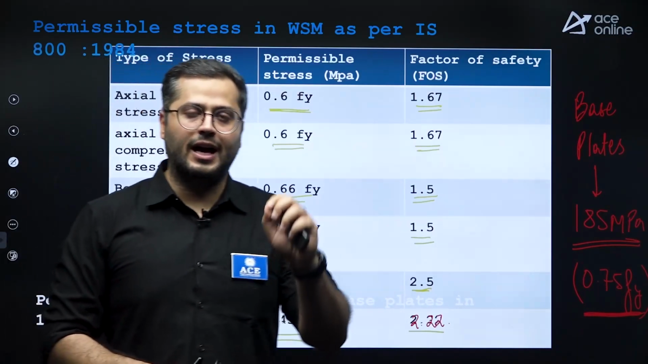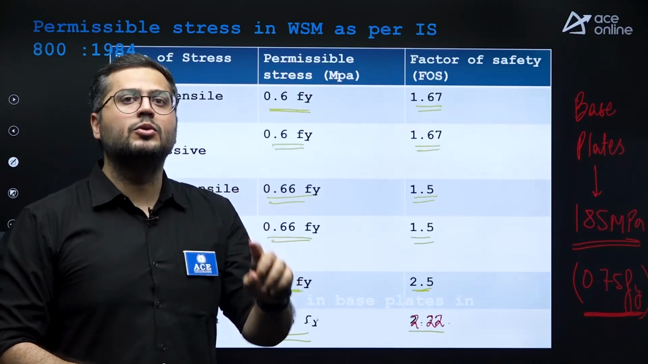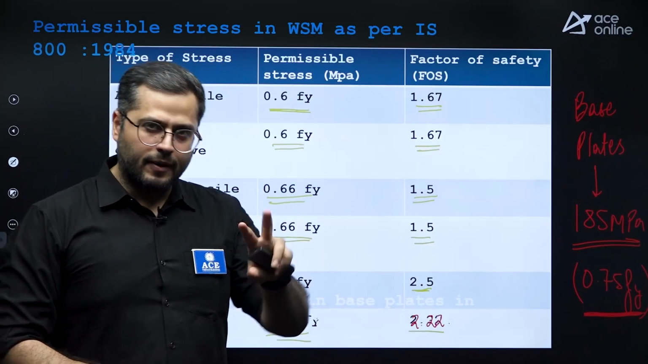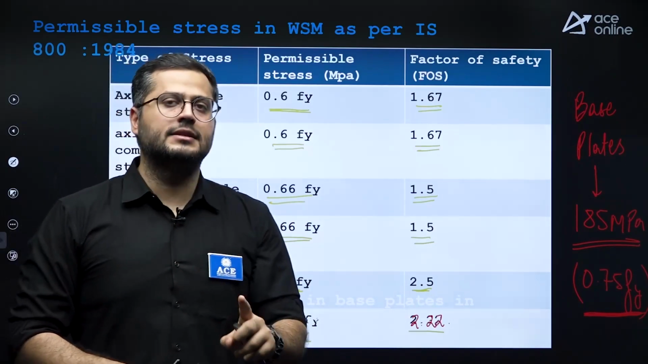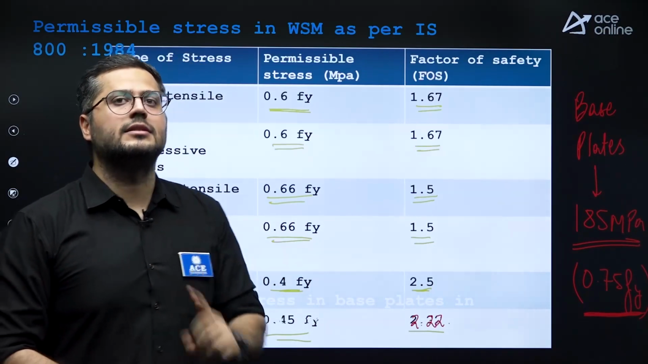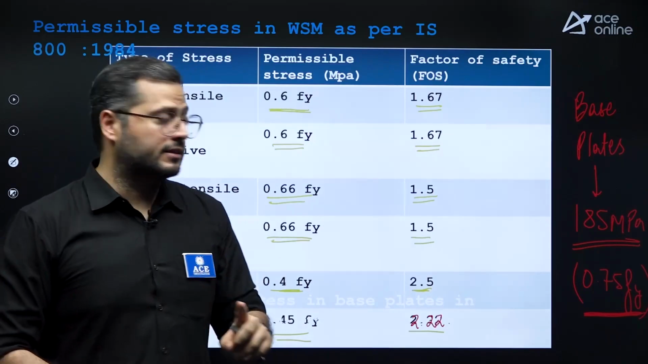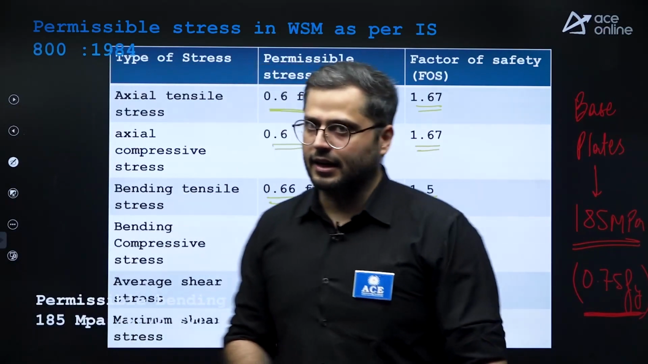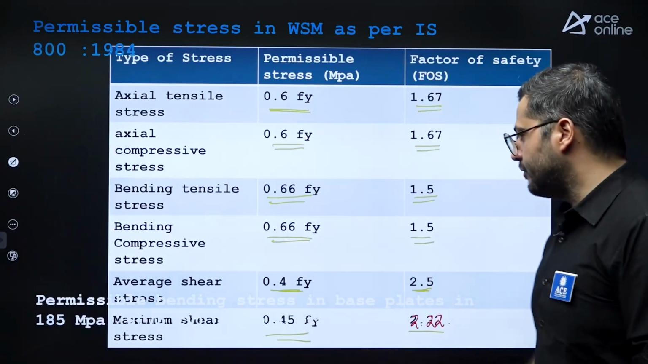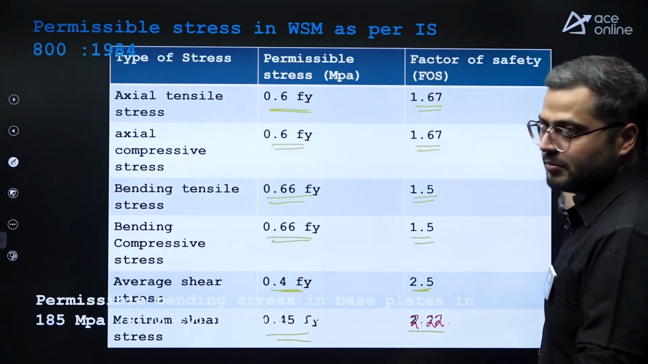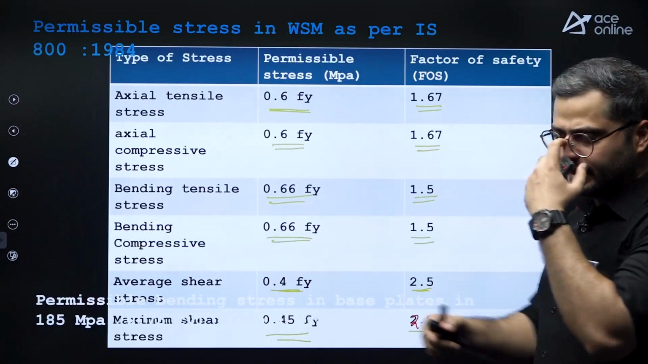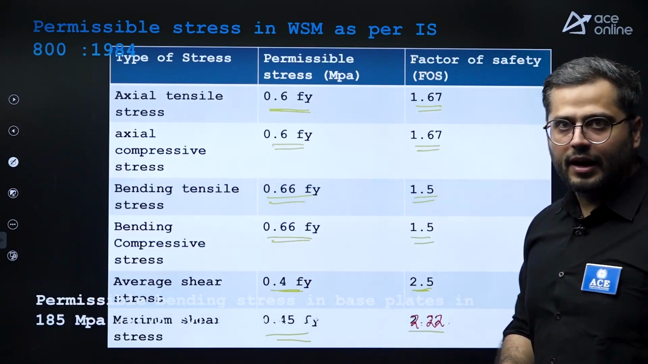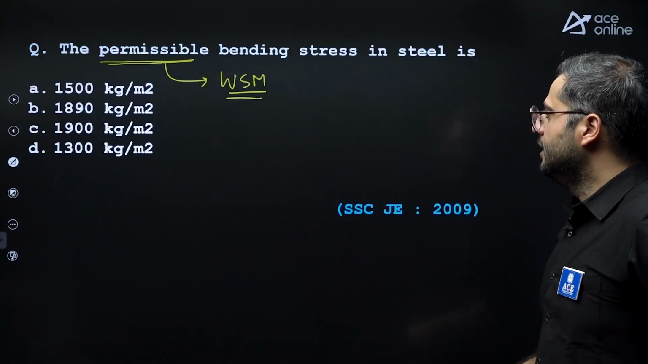And this was also asked again in SSC JE in 2007 or 2008, I guess, right? In one of these 2 years, they have asked this, what is the permissible bending stress in base plates? It is actually 185 MPa as per IS 800, 1984. Keep this in mind. This is very, very important, because recently also in Telangana Service Public Commission, they have asked a question like that only.